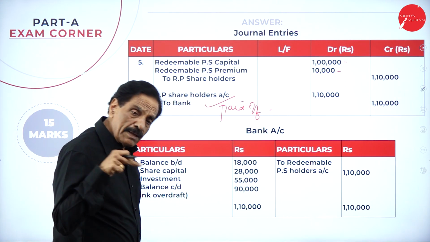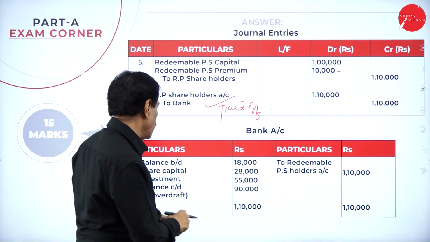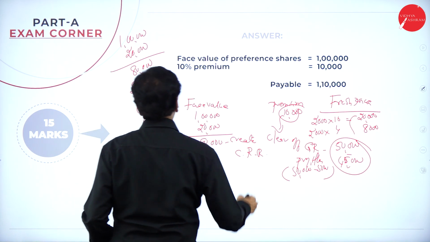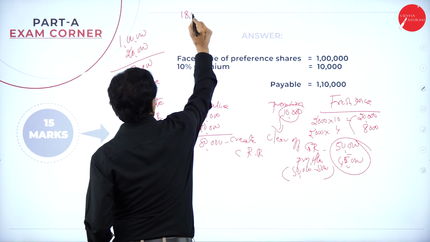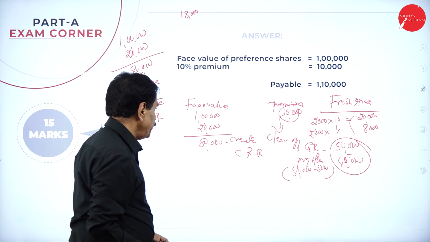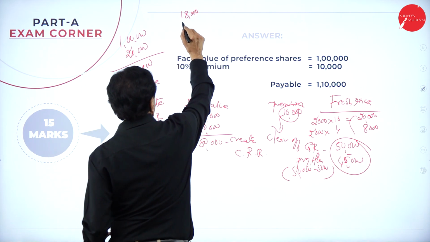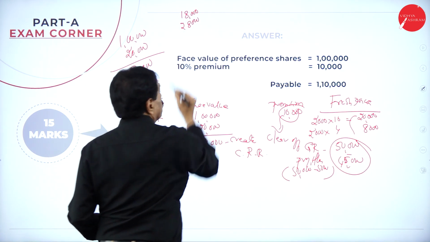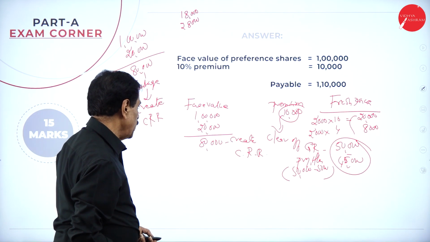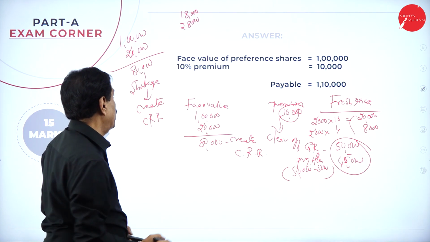So then the problem says create bank overdraft. He said create the bank overdraft. If we see here now, you got in the cash at bank 18,000. 18,000 is already available. This is your cash at bank. But by selling the share, you got 28,000. This is by selling the share capital for 28,000. Then by selling the investment, how much you got? 55,000.